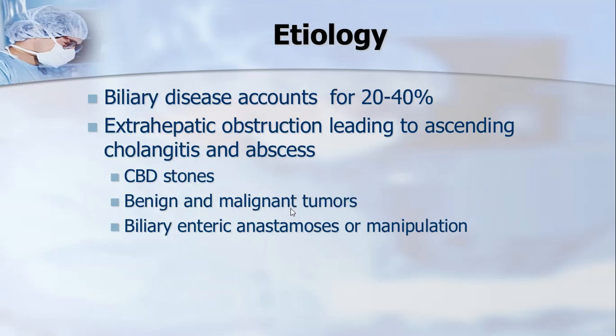Now again, biliary disease accounts for 20 to 40%. Extrahepatic obstruction leading to ascending cholangitis and abscess formation, like stone in the common bile duct, or pancreatic or periampullary malignancy obstructing the common bile duct, is leading to sepsis and abscess formation. This is for the pyogenic liver abscess.